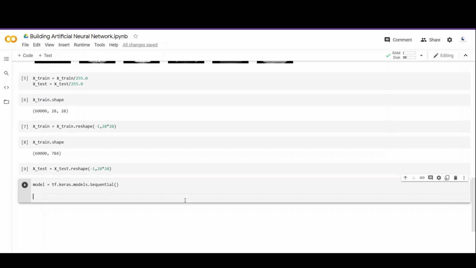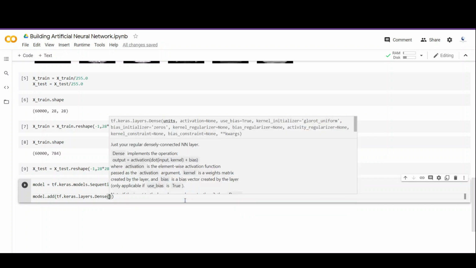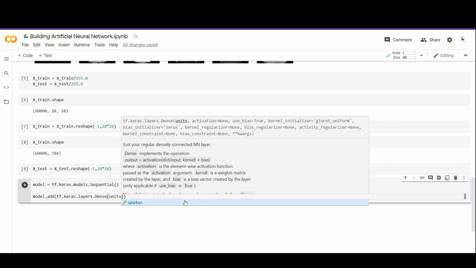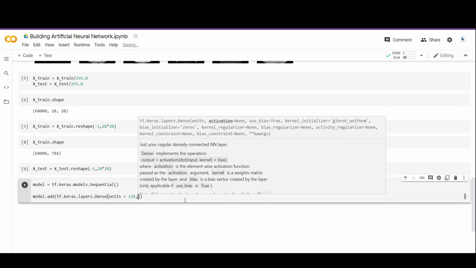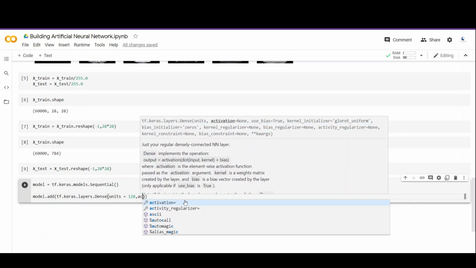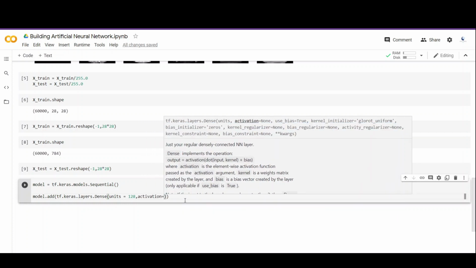So the next thing we have to do is add an input layer so that we can take inputs. So we call model.add and we pass tf.keras.layers.Dense. So here we are adding a dense layer, which is nothing but a fully connected layer. So next we have to design this layer, that is, how many neurons we want, what kind of activation function we want, etc. So first we pass units, that is the number of neurons, and in this case we are going to pass 128, and you can choose any value you want. Next we pass the activation function and it is going to be ReLU, that is, rectified linear unit.